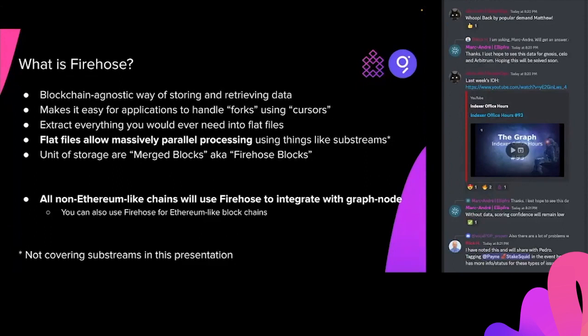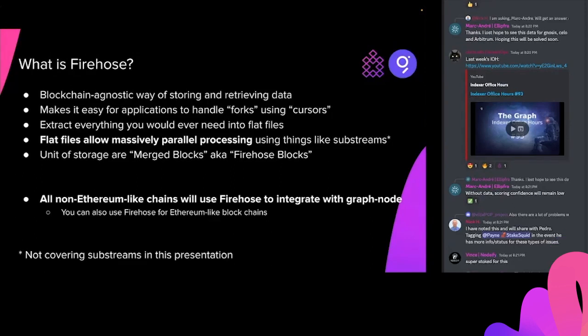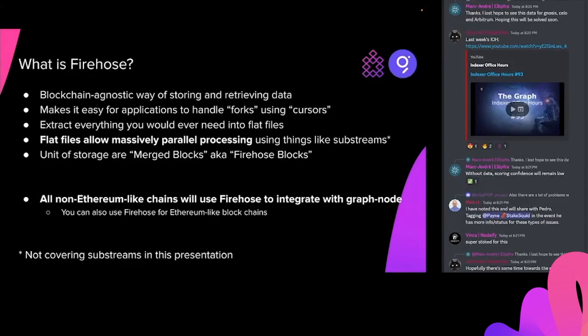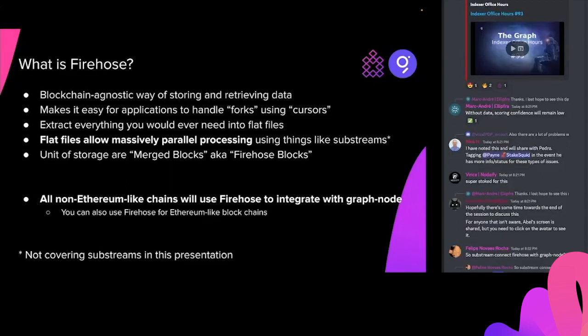So the blockchain Firehose will follow cursors backwards and forwards. If you drop your connection, you can tell it to resume where you left off. Makes it easy for application developers. And the big thing is all the blockchain data is stored in flat files, which allows for massive parallel processing when it comes to doing analysis of blockchain data, which is going to be really important for us. All right, so next.